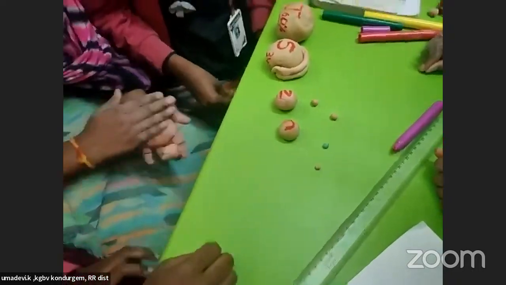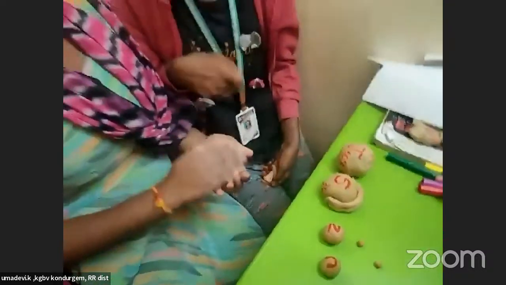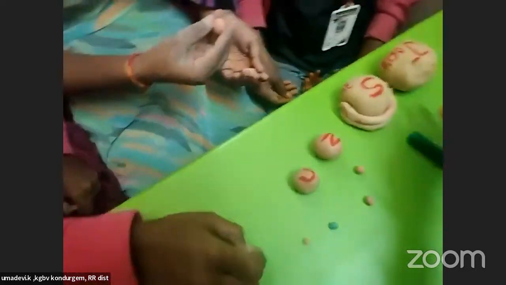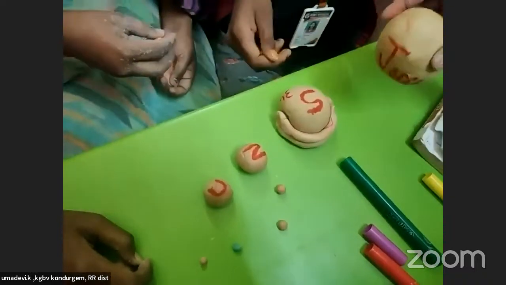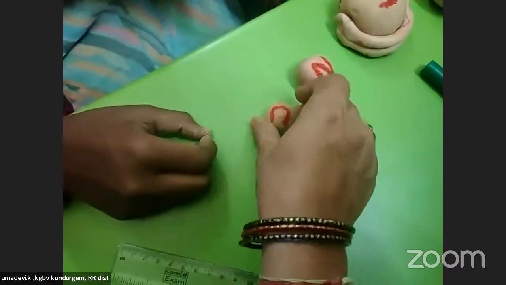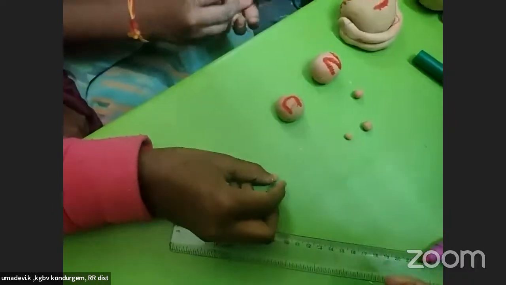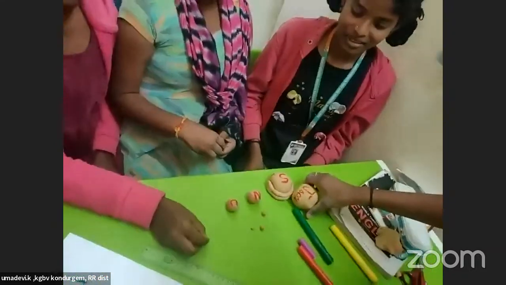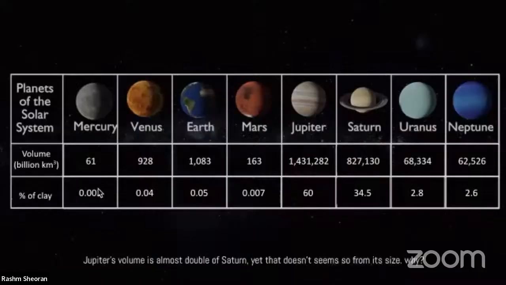Oh, wow, I can see students of KGBB Kondur Jem, they're trying to do. This looks very beautiful. But I think Jupiter should be a bit bigger. I can't see it properly, but Jupiter should be a little bit bigger than Saturn. It is bigger actually. Okay, that's wonderful. Neptune, Uranus look the same. That's good. And last 2 planets. The students are so fast. They've made the last 2 planets. So I'll show you the last 2 planets that I'm making. Wonderful job, Uma Devi's students, KGBB.